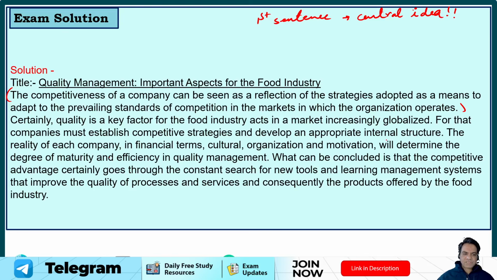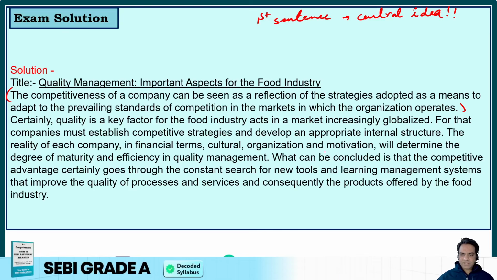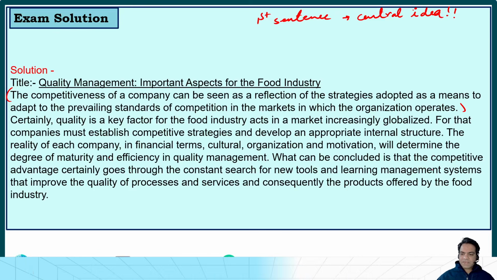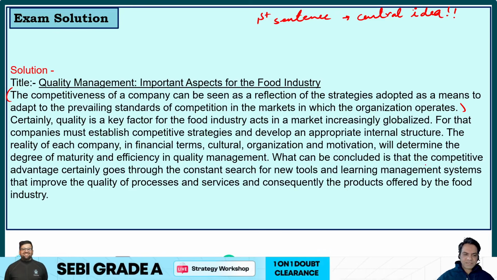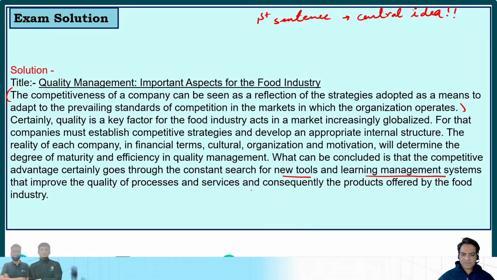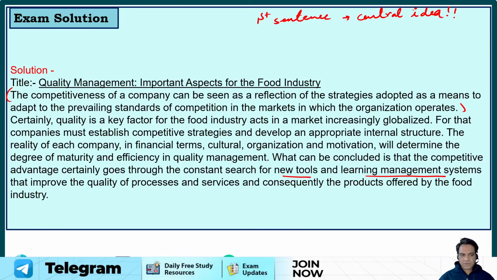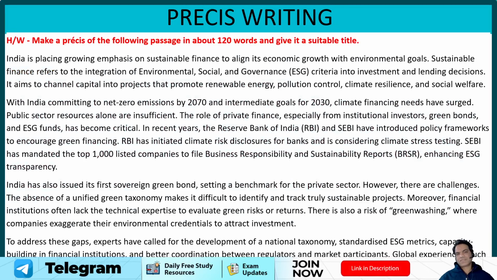The reality of each company in financial terms, cultural organization, and motivation will determine the degree of maturity and efficiency in quality management. What can be concluded is that the competitive advantage certainly goes through the constant search for new tools, learning management systems that improve the quality of processes and services and consequently the products offered by the food industry. So this was basically about the quality management in food industry and what is needed in that. So guys, okay, this is the homework passage for you.